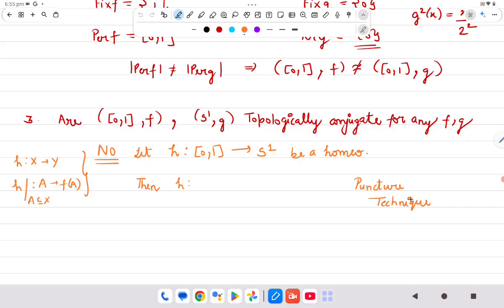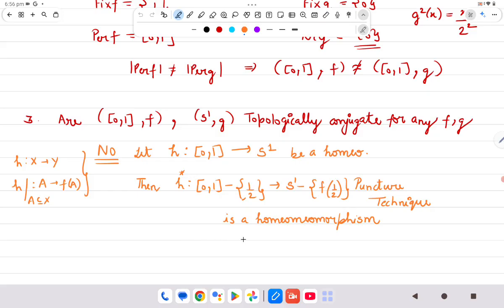What we do is we pick out a point from here. Let's say I remove half from here, then this H star from this to S1 minus H of half is a homeomorphism, right?